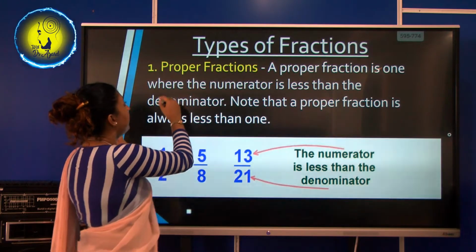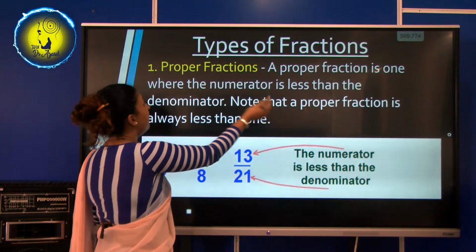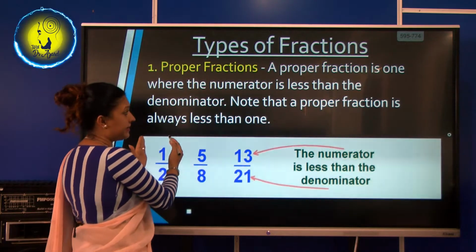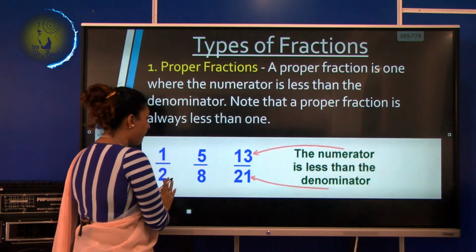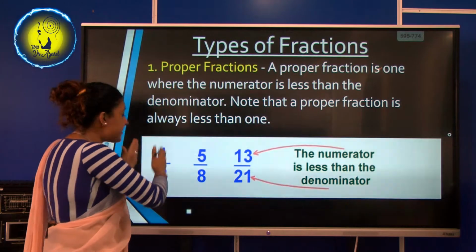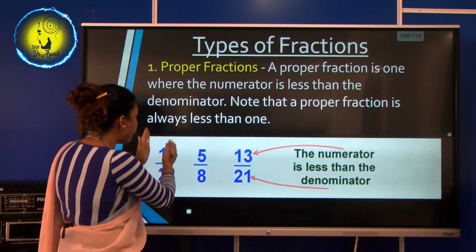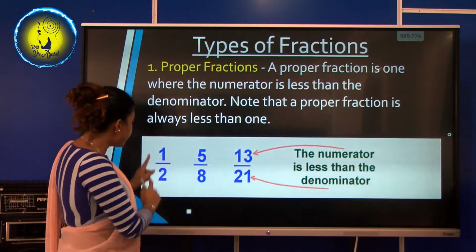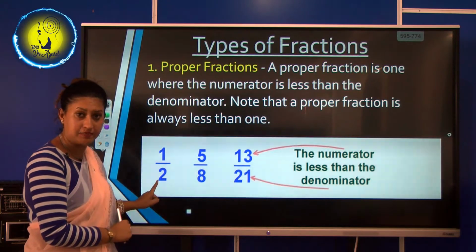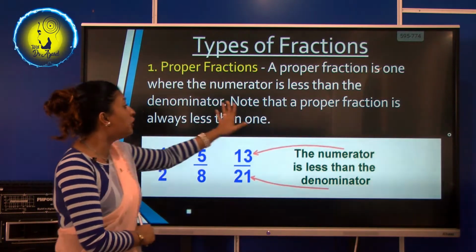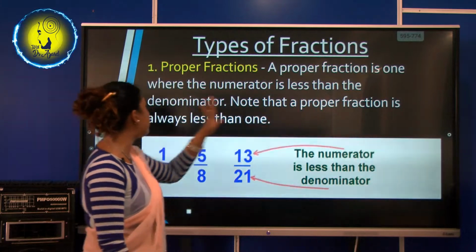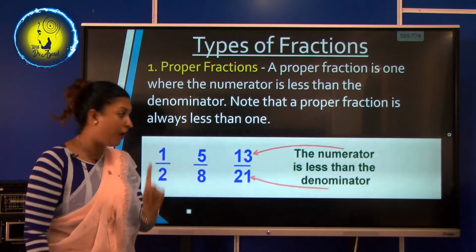So, proper fractions are the ones where the numerator is less than the denominator. See, 1 is less than 2. That's why we say the numerator is less than the denominator. Understand? And note that a proper fraction is always less than 1.